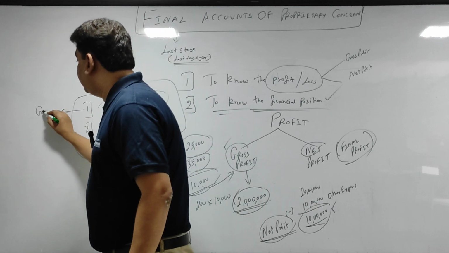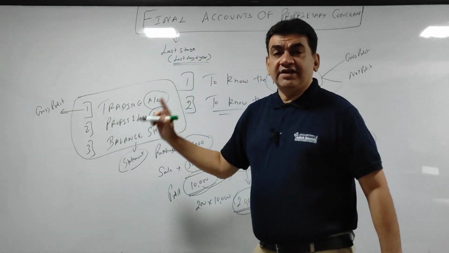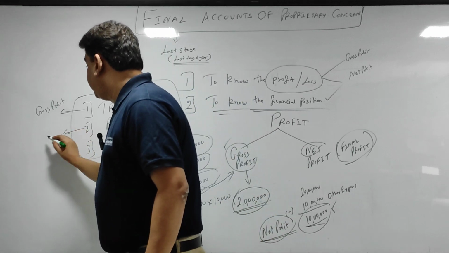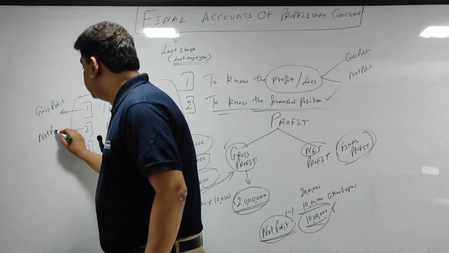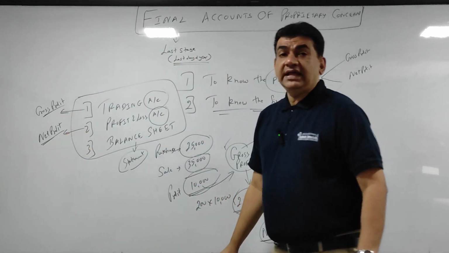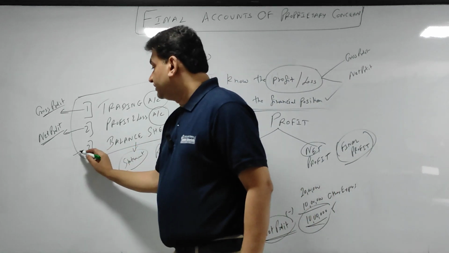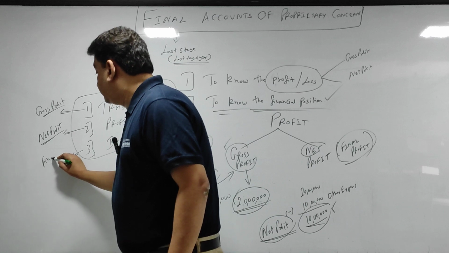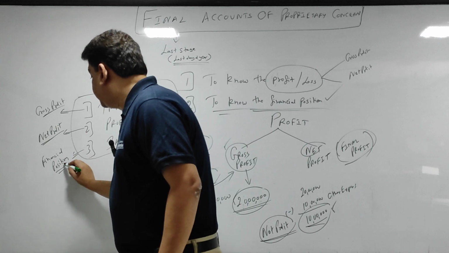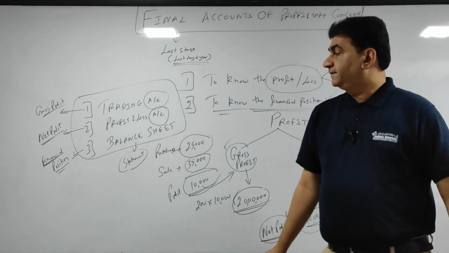We prepare trading account to get the gross profit. We prepare P&L account to get the net profit, and the balance sheet is prepared to know the financial position.